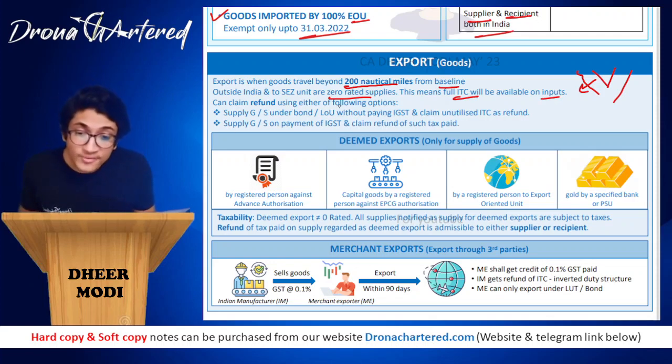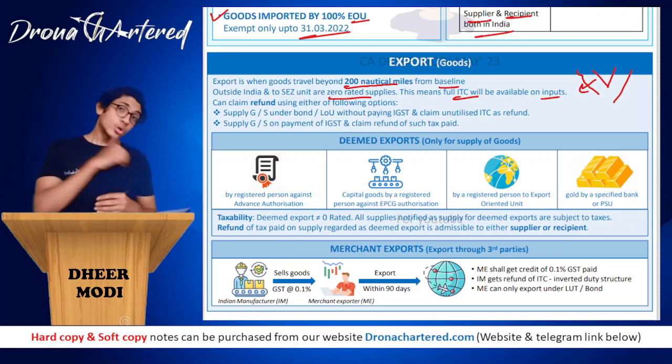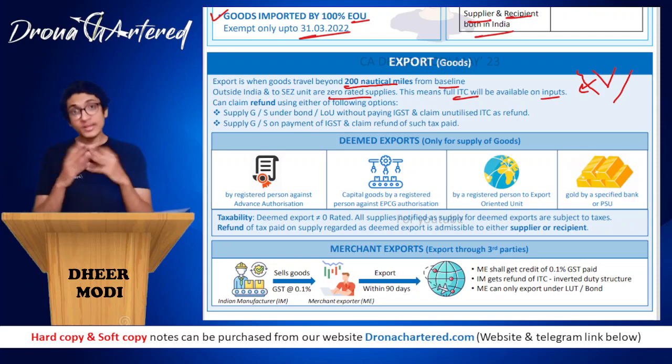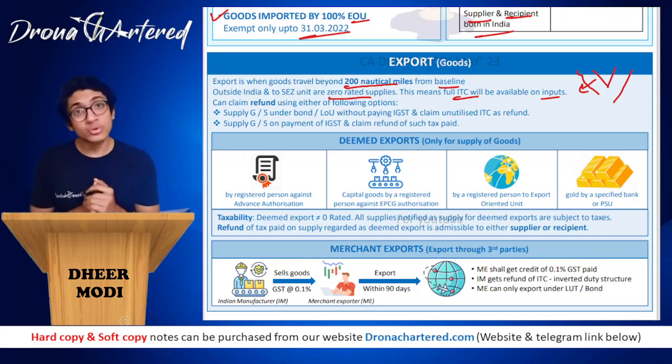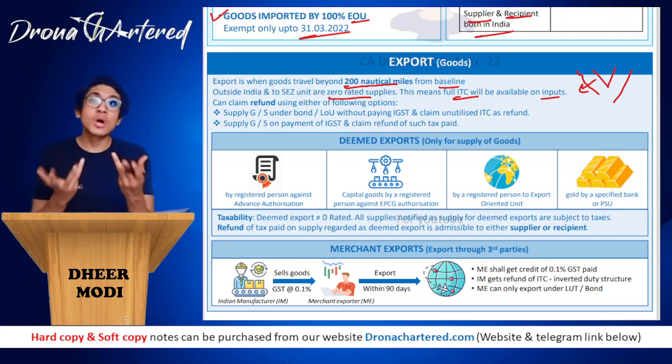You can claim refund using either of the following options because what happens, you are exporting, you are not collecting any tax, but your goods that you are using to make these, that is the inputs, you are still paying tax on those. So how this ITC that you are getting, there is no way to utilize this ITC. So how do you get this?